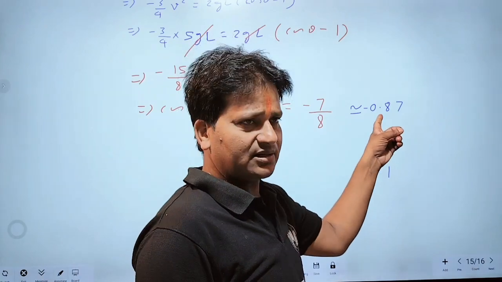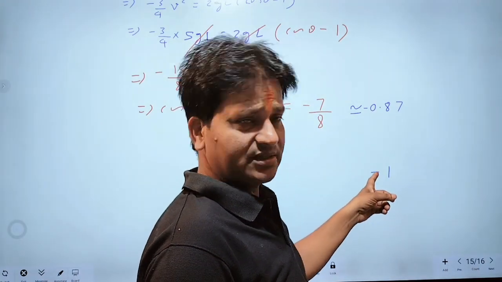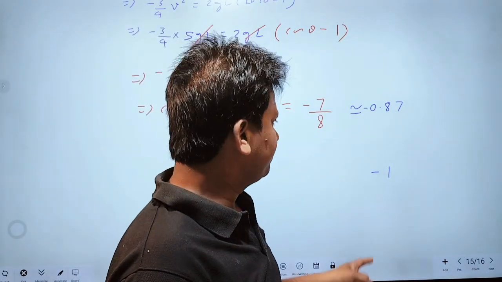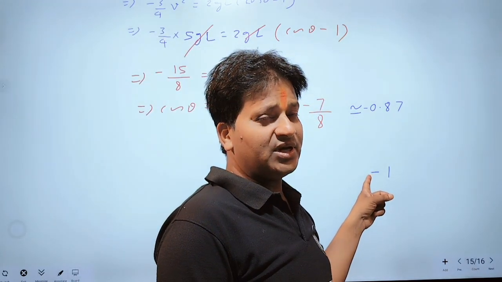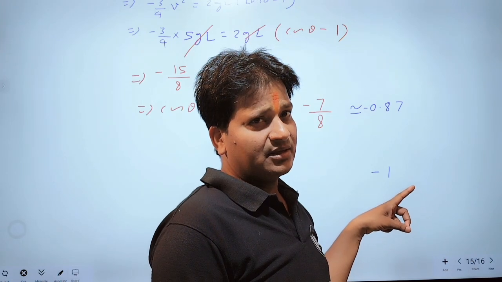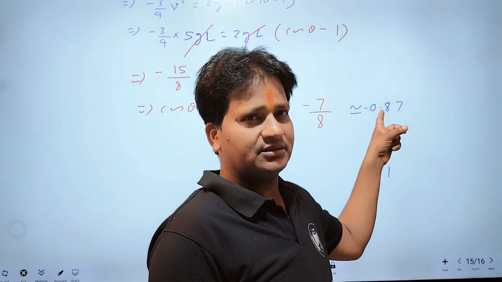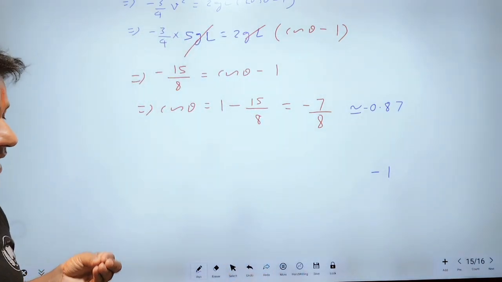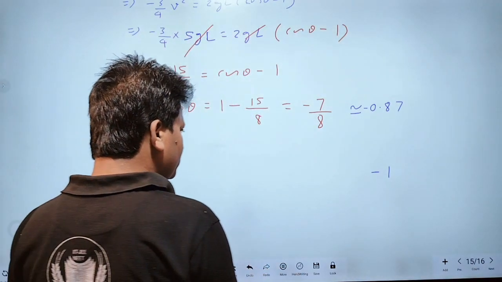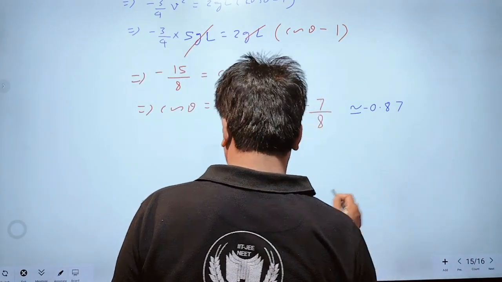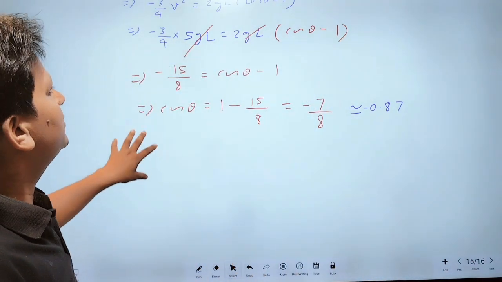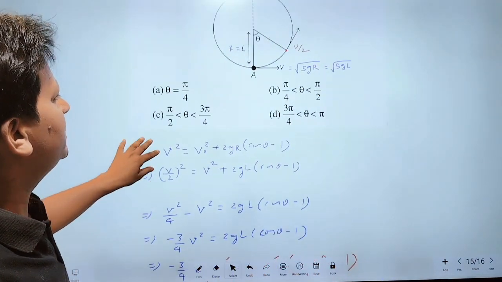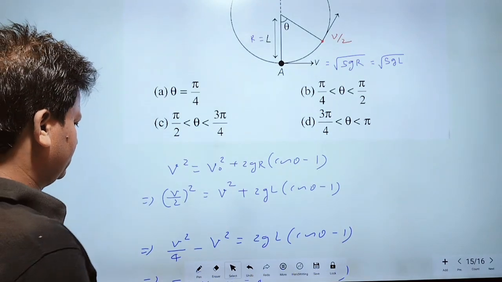This is greater now. Therefore, the angle of this will be 180 degree and the angle of this will be less than 180 degree, because as theta increases, the value decreases. Theta will be less than 180 degree.